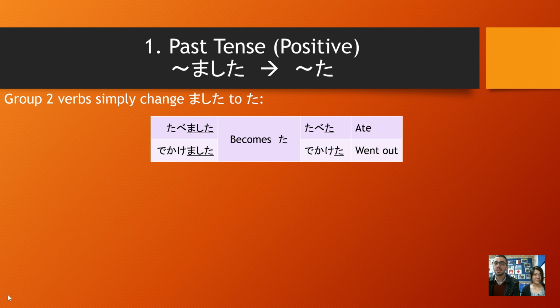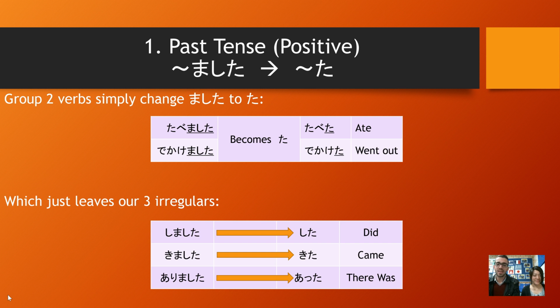Group 2 verbs simply change mashita to ta. So for example, ate, tabemashita, becomes 食べた、 and went out, dekakemashita, becomes 出かけた、 which just leaves our three irregulars. Did, shimashita, becomes した、 came, kimashita, becomes 来た、 and there was, arimashita, becomes あった。 So that's your past tense positive plain form.